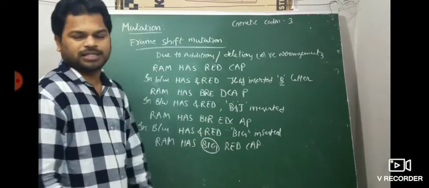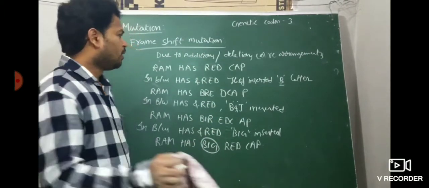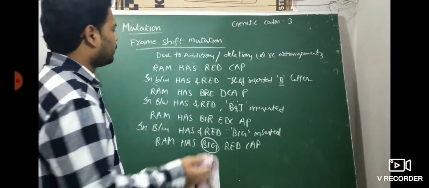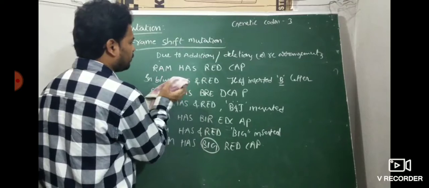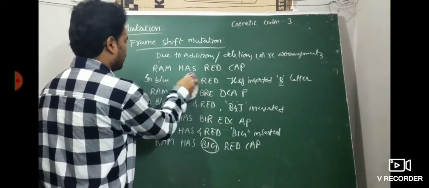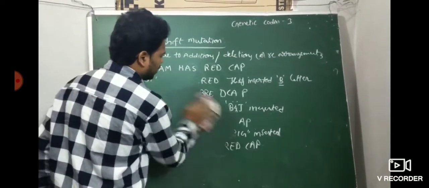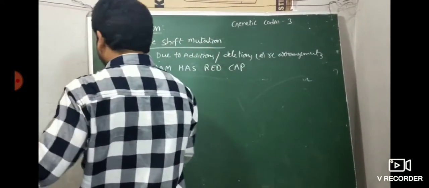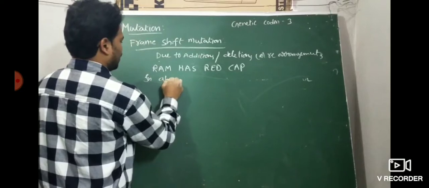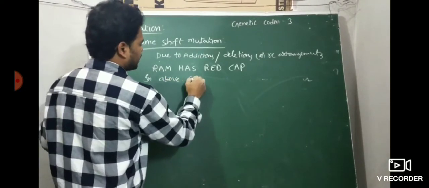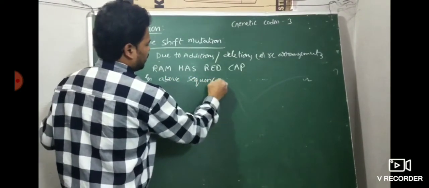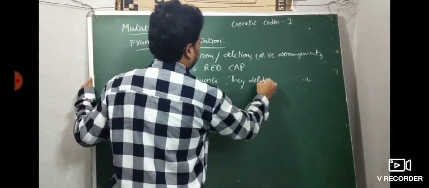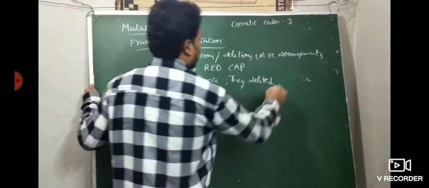Same concept with deletion. They deleted one letter in between 'has' and 'red'. In the above sequence, they deleted the R letter.